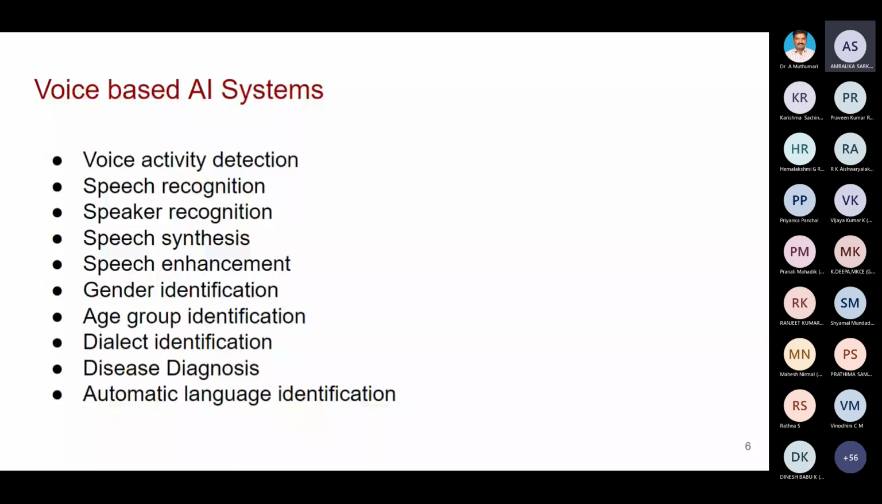Then in speech, in most applications we will work only on the voiced portion. If you take speech, there are different categories like voiced, unvoiced, and plosive. But in many applications, we will use only the voiced portion of the speech. To identify that, we use voice activity detection.